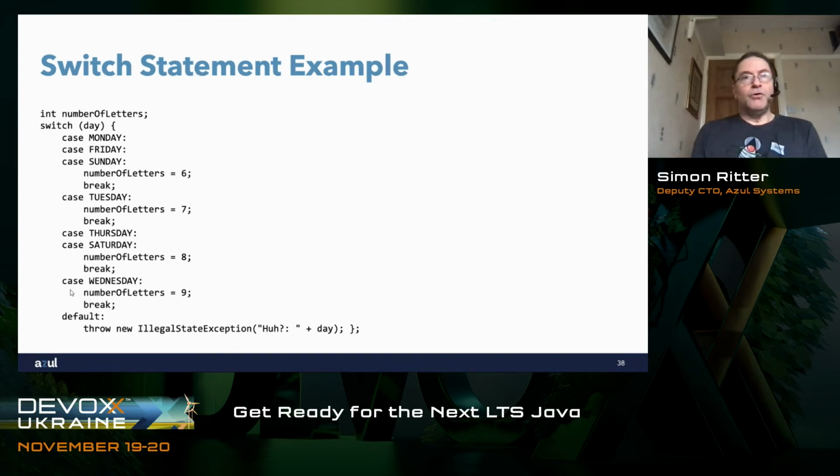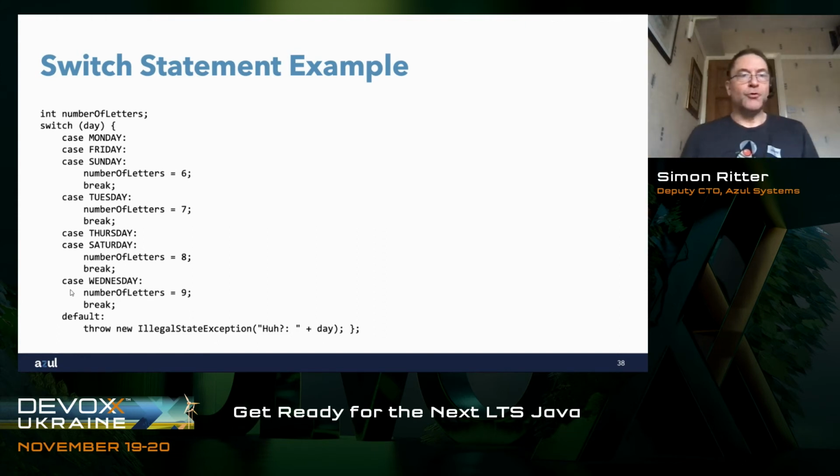If we look at an example of how the switch statement is used in a very common pattern, what we're doing here is taking one variable, day, and we're going to switch on that. And then we want to assign a value to another variable, number of letters. We can see here that we've got switch on day, and then we've got case Monday, case Friday, case Sunday, assigned to number of letters, 6, because there's 6 letters in it. Then we've got to remember to put our break in there. And similarly for Tuesday and Thursday and Saturday and so on.